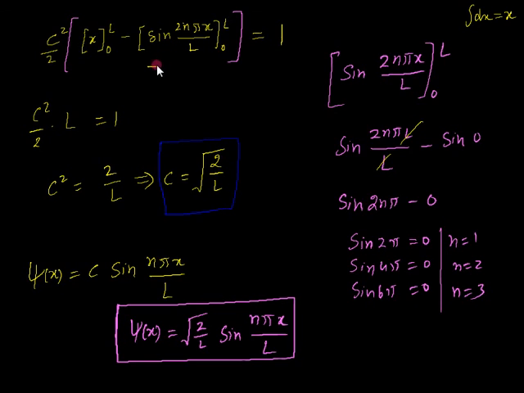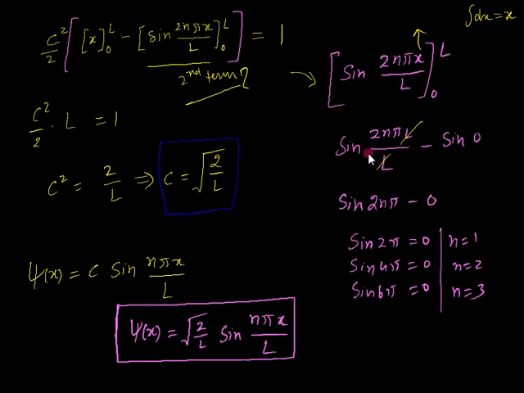So the result of the second term, right, what is it? We have simplified that in this way, sin 2 n pi x upon L from 0 to L. Here when you put the value of this limit, x is the variable, so you put x equal to L and x equal to 0.